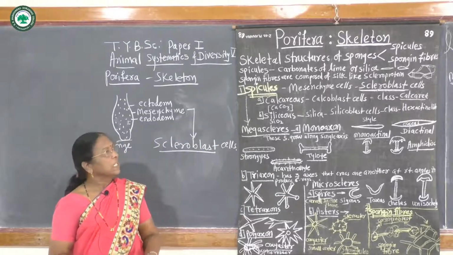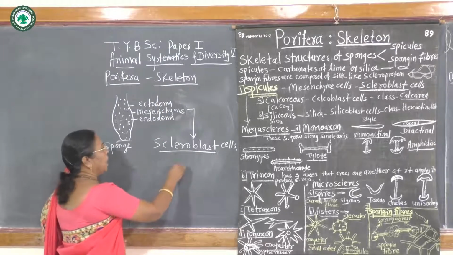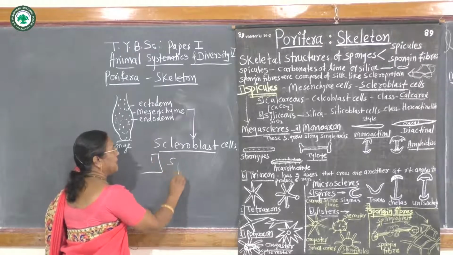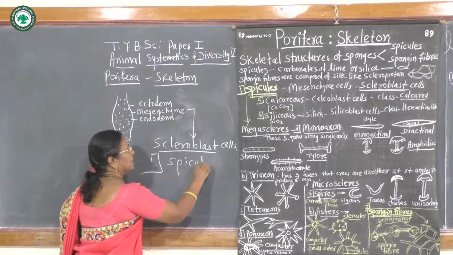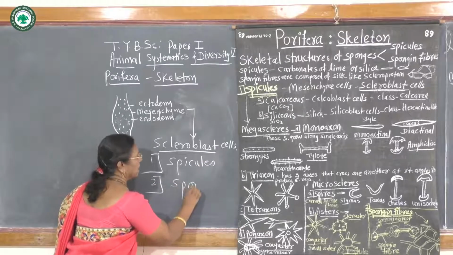First we will see spicules. The skeletal material of a sponge body is formed by spicules and, second, the spongin fibers.